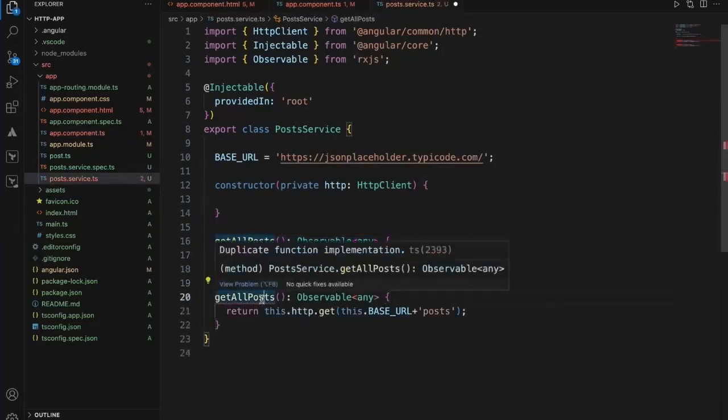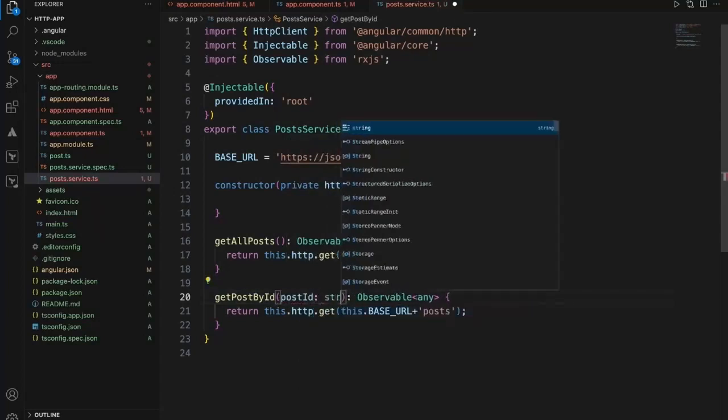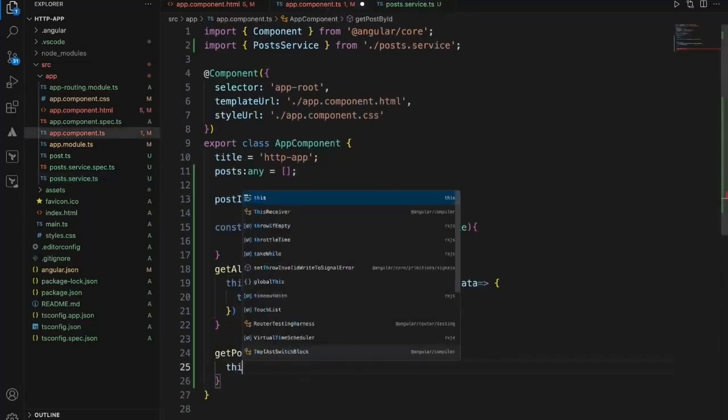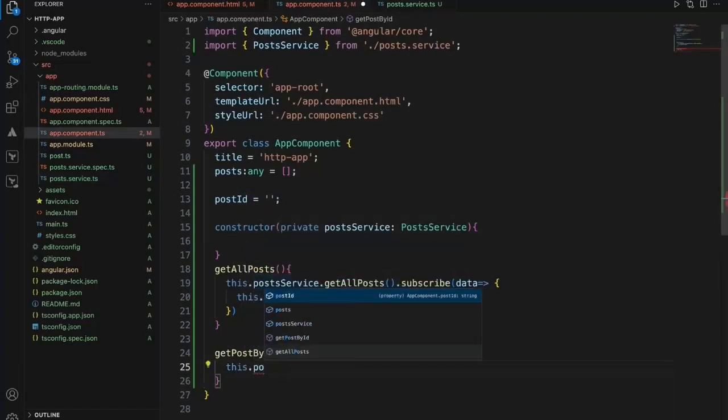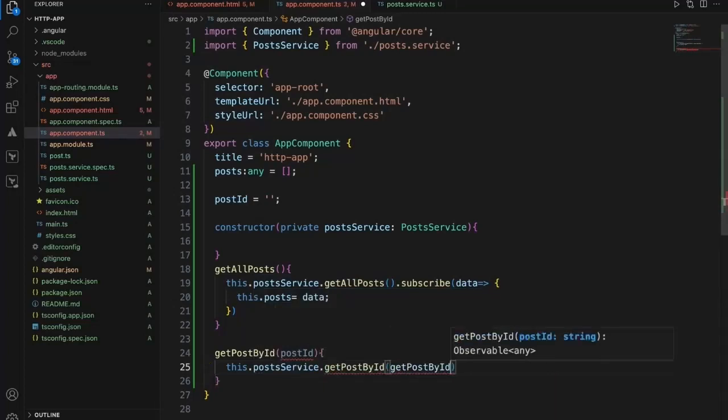Get post by ID. Of course we will get a post ID here, and we'll say string. Now the base URL plus the post ID. Now this.postService.getPostById. We pass the post ID here.